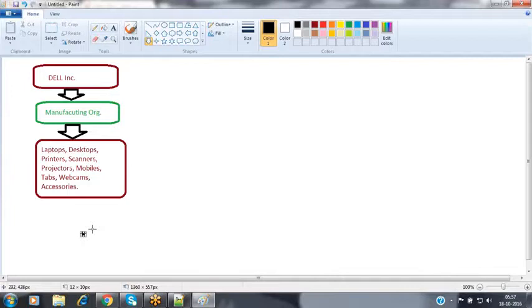But the common people, they don't know all this information. Whatever products we have manufactured, these products are not for the Dell employees. These products are going to be sold to the various common people. Then how can we give this information to the various people? What are the various ways available in order to promote my products? Anyone?